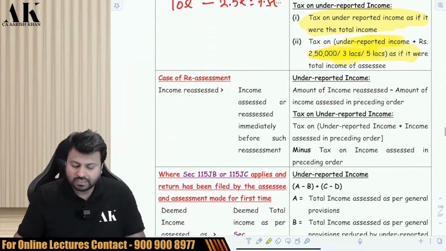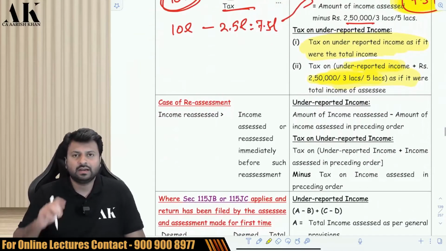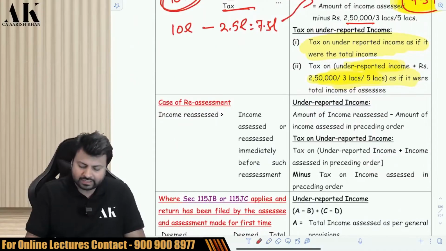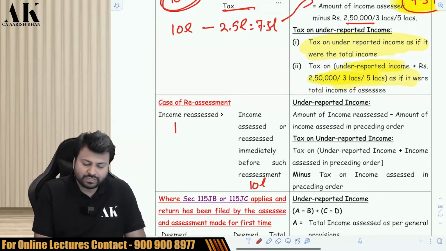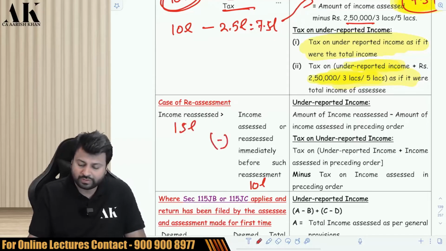Be very careful. Now, yours is a case of reassessment. Earlier assessment was done, and in the earlier assessment, your assessed income was 10 lakh. Now income is reassessed under 147. So now the income is 15 lakhs. So the difference between the two will be called underreported income.